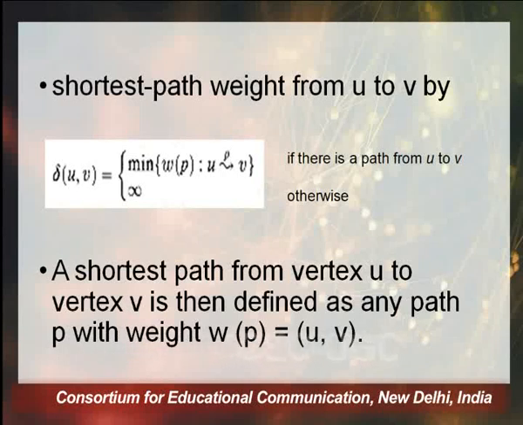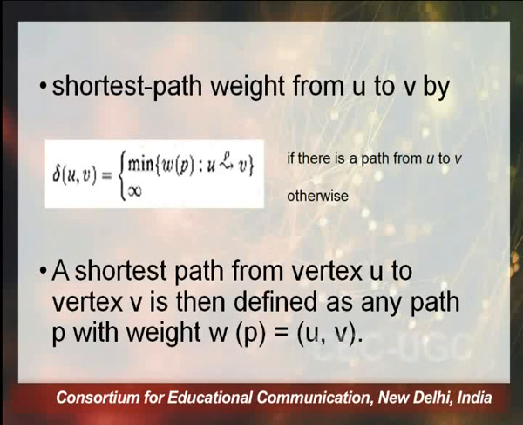So delta UV will be the minimum of all paths between U and V, if there is a path from U to V. Now understand the situation. If there is no path from U to V, that means the vertex V is not reachable when we start from vertex U, then in that case the shortest path will be denoted by infinity.